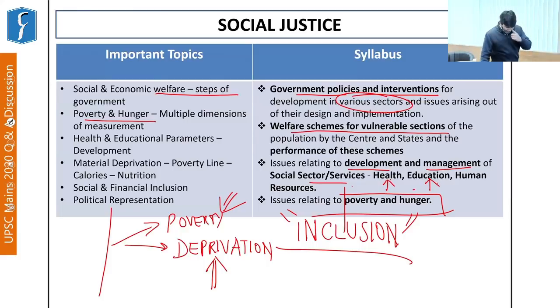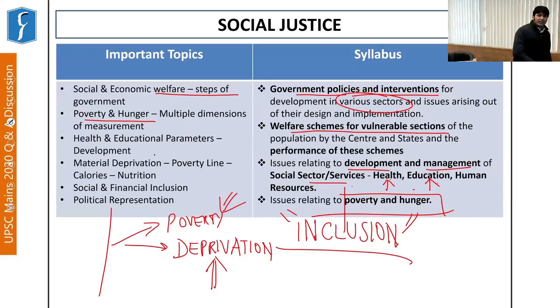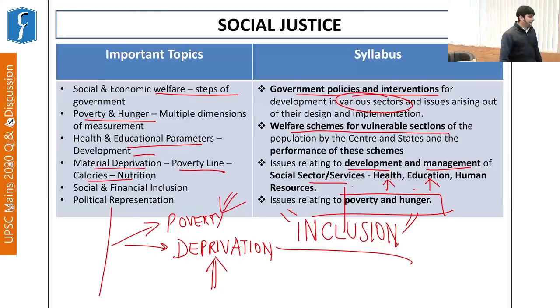As you study in your class, you will find there is a delink between calorie and nutrition. Further, health and educational parameters and development and various schemes of the government regarding all these aspects, material deprivation, poverty line, calories, nutrition, link or delink, social and financial inclusion, and political representation. So all these aspects become important when you study social justice.